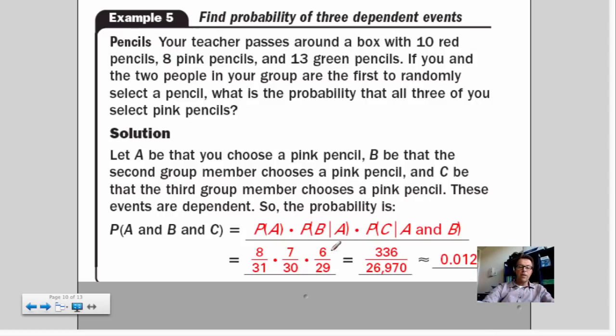And then you go again. The next person has only 6 pink because you and your friend are holding 2, but there are also 2 fewer pencils to pick from, so it goes down to 29. And this problem is the big one, right? This really gets the big star. This is where you've got 3 or multiple dependent events where you hold whatever you picked, and you can see how that affects your probability.